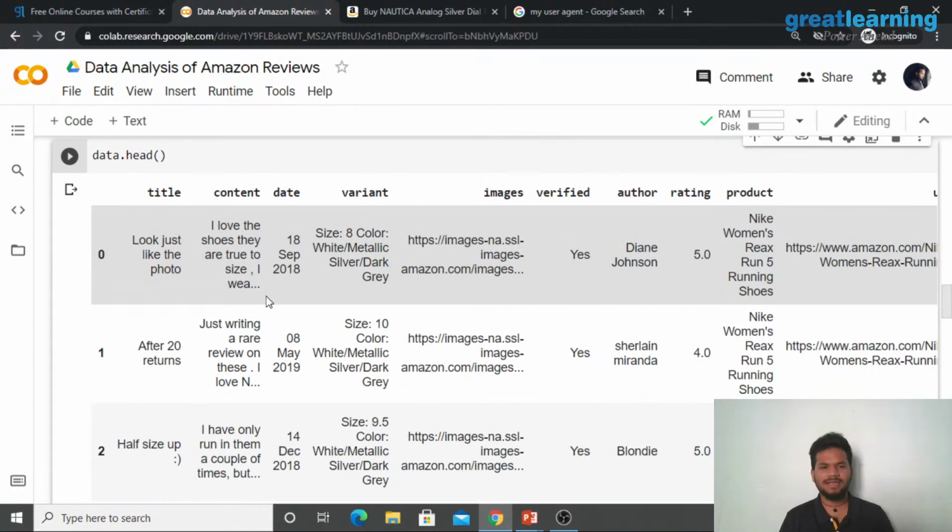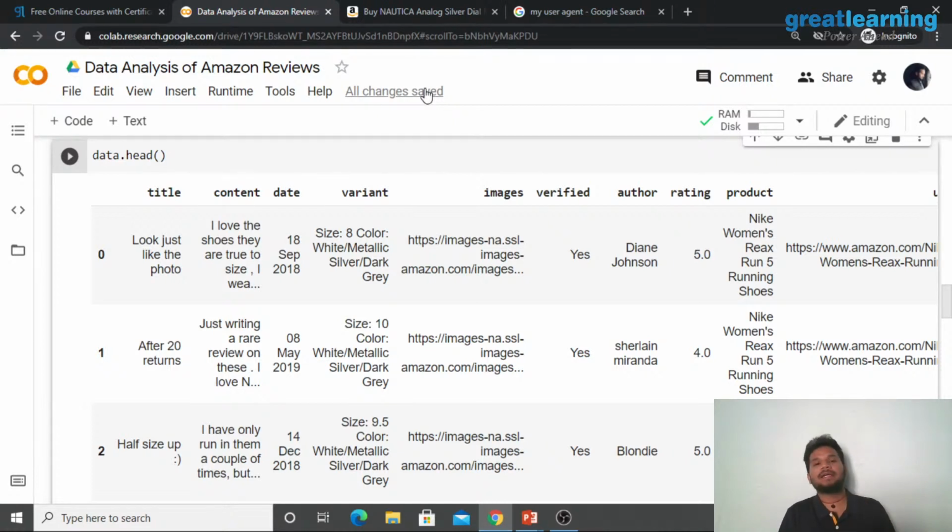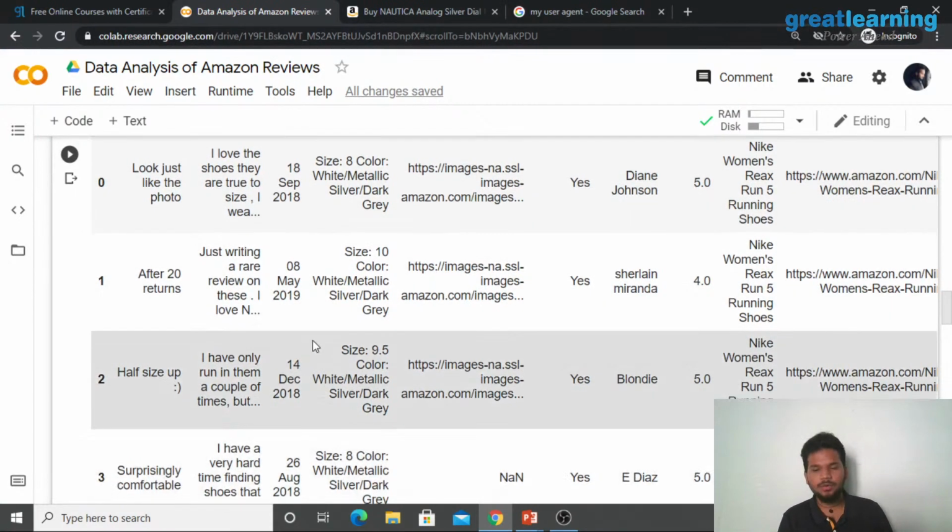You already saw what the data looks like, right? So you have the actual review, the date of the review, what is the size of the shoe that the person bought, size 8, size 9, color and all of that. There are images of it, and whether it's a verified purchase or not, right? So even though you might not have purchased a product, you can go to Amazon and write a review. Usually some people do not consider those reviews seriously, right? Because of course, if you haven't bought the product, how can I rely that you have given a genuine review, right? So that's one thing to consider. So we're going to take a look at all of these aspects.